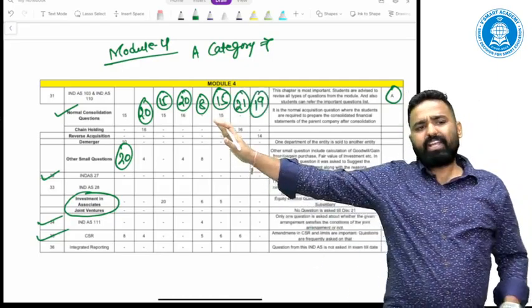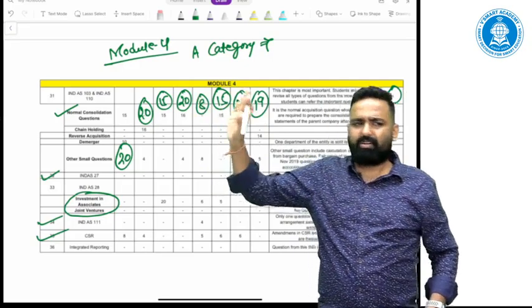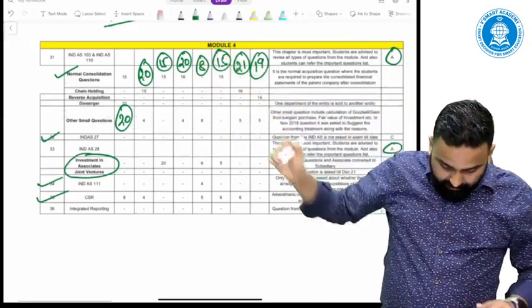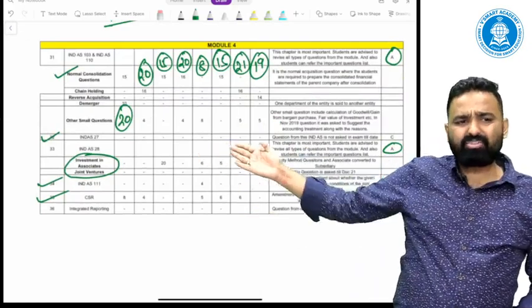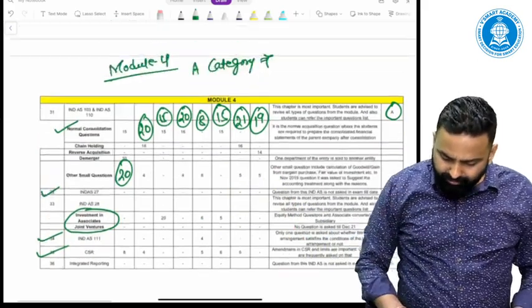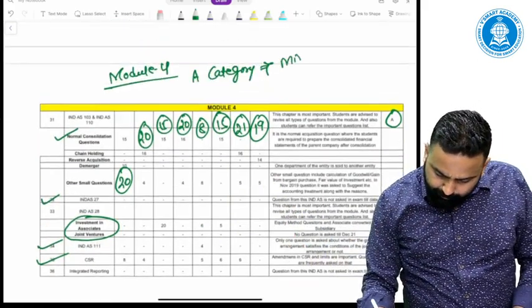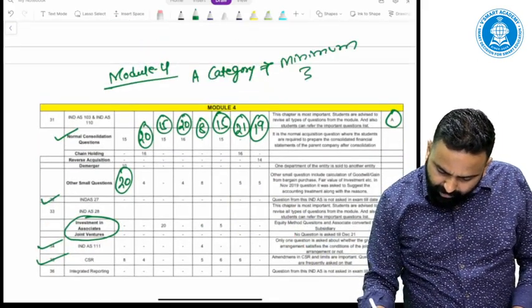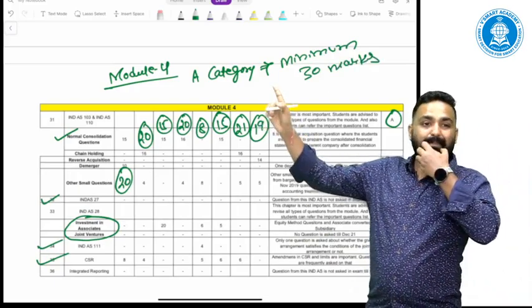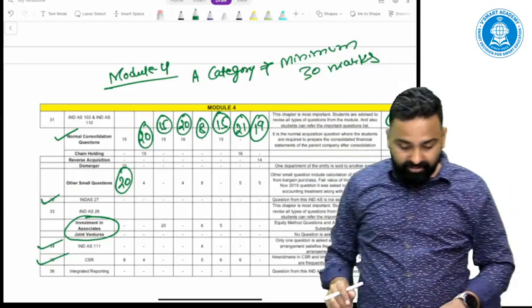On an average, 15 to 20 marks are covered, so make it a minimum of 15. Then around 6 to 7 marks here, and CSR 5 marks more. So A category topics from Module 4 cover a minimum of 30 marks.